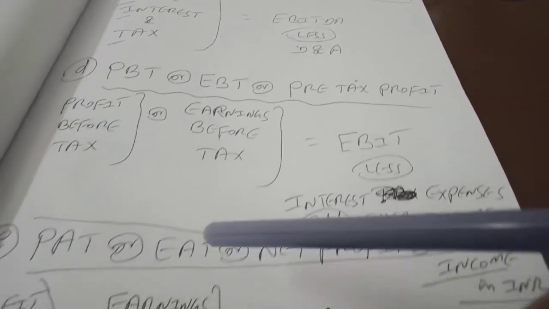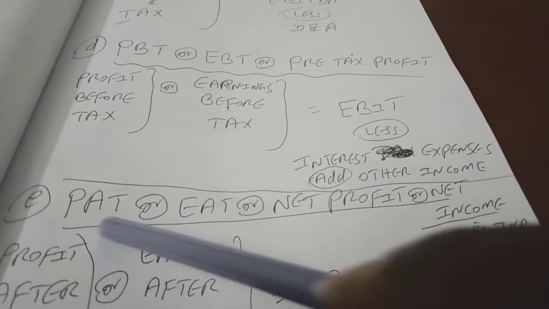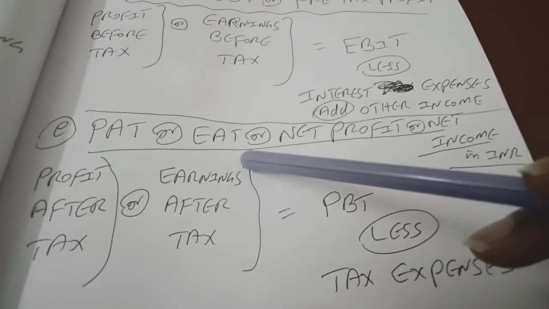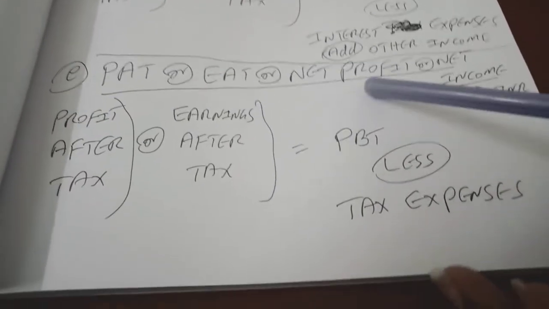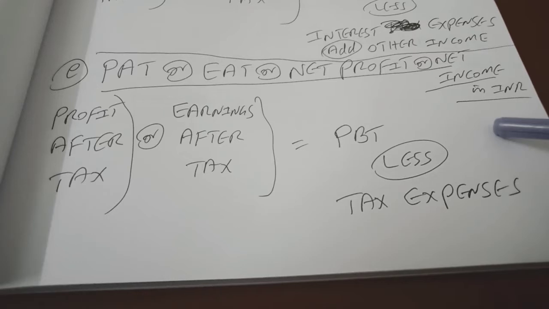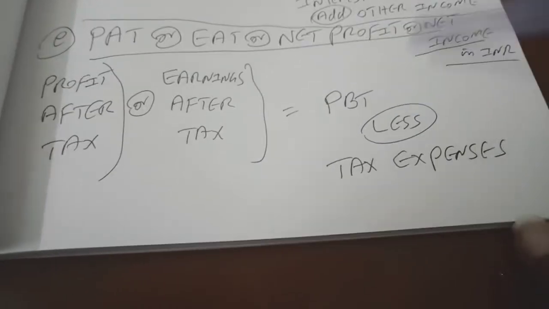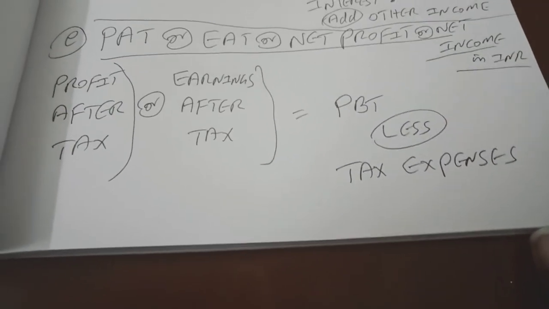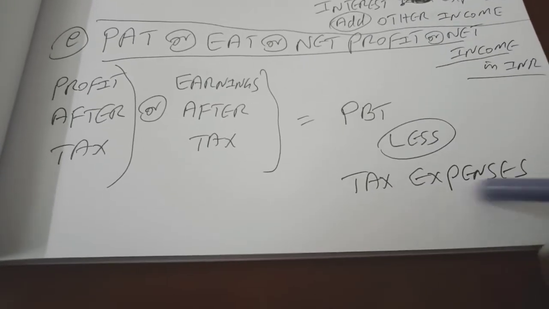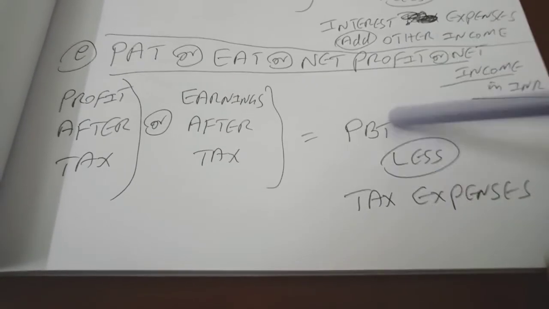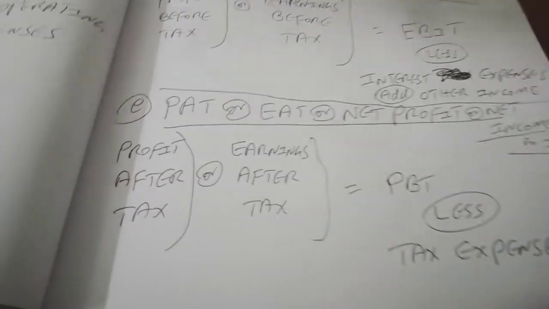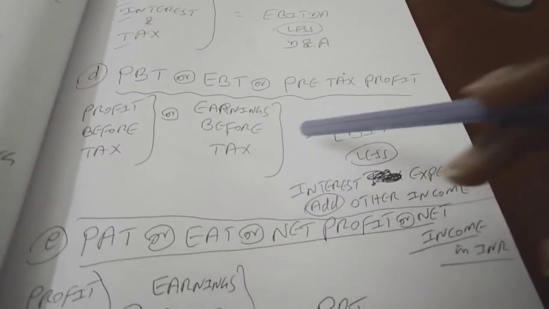And the last one is PAT. Fifth one is PAT, profit after tax, which is otherwise known as EAT, earnings after tax, which is otherwise known as net profit or net income, right? So how do you find out that? Simple. Start with PBT, which we have computed in the previous step. From that you subtract tax expenses. So if you remove T from PBT, it becomes profit after tax, right? So these are all the 5 types of profits. I repeat: gross profit, EBITDA, EBIT, EBT or PBT. Last one is the net income or net profit.